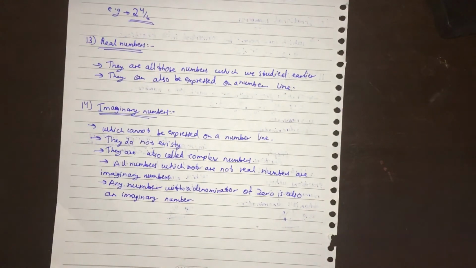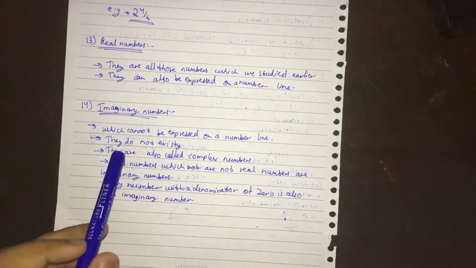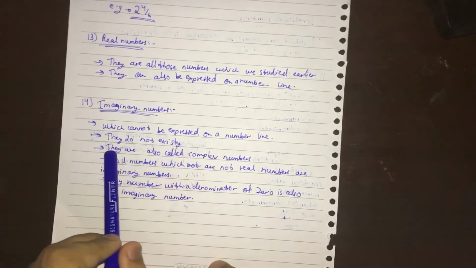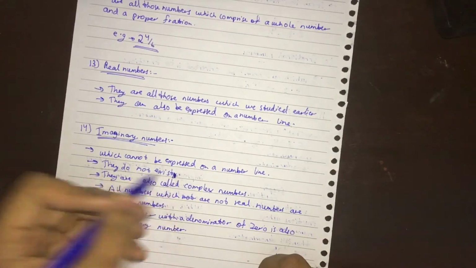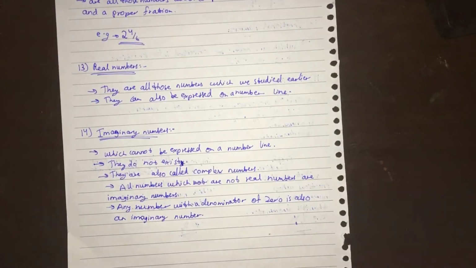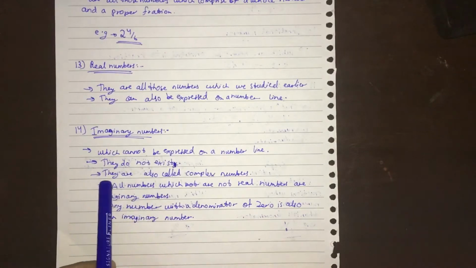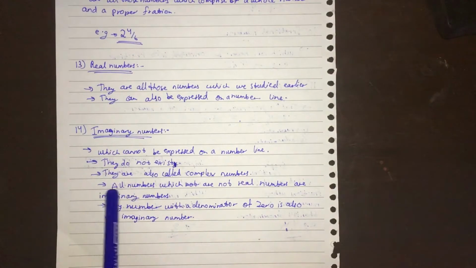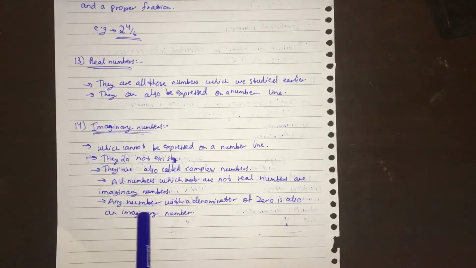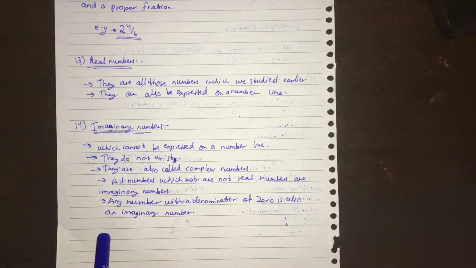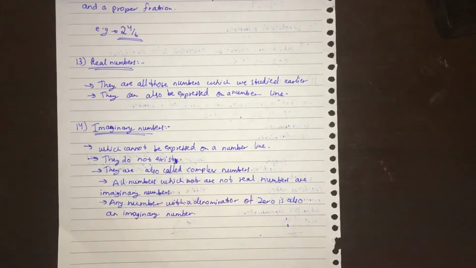So these are the properties of imaginary numbers which cannot be expressed on a number line. They do not exist. Oh, I wrote existee, but it is known as exist. They're also called complex numbers. All numbers which are not real numbers are imaginary numbers. Any number with a denominator of 0 is also an imaginary number. So these were all the types of numbers.